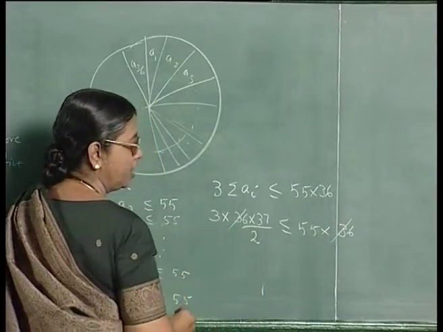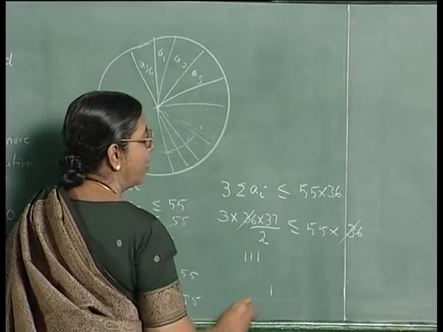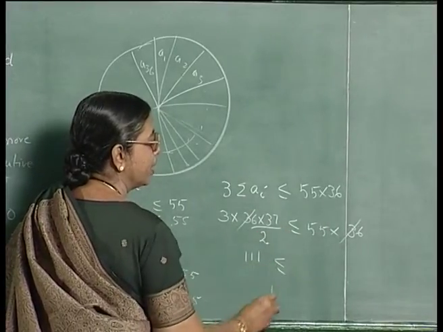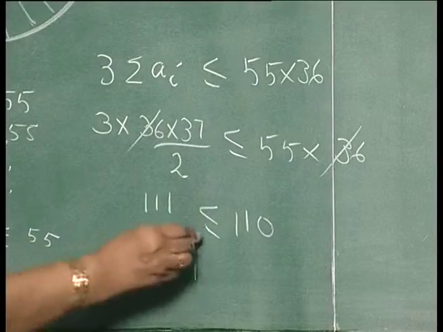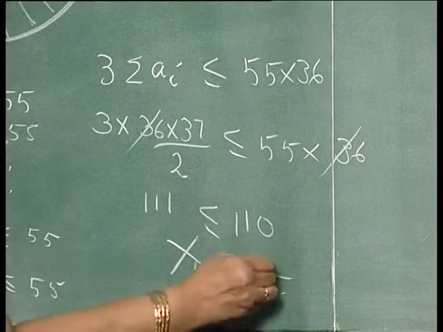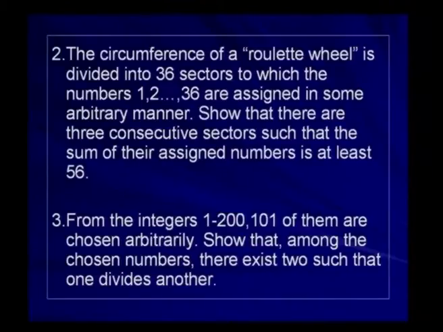Cancelling 36 on both sides, you will get 3 into 37, which is 111. 111 is less than or equal to, taking the 2 on the other side, 110. So, you get the result 111 is less than or equal to 110, which is not correct. So, you are arriving at a contradiction. So, the result follows, that is, there are 3 consecutive sectors such that the sum of their assigned numbers is at least 56. You can see the similarity between this problem and the previous problem.